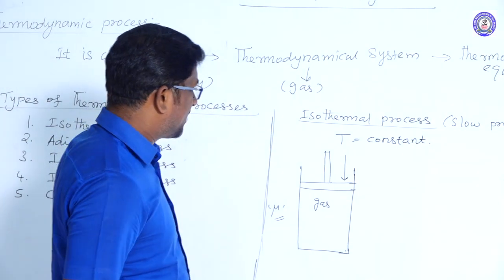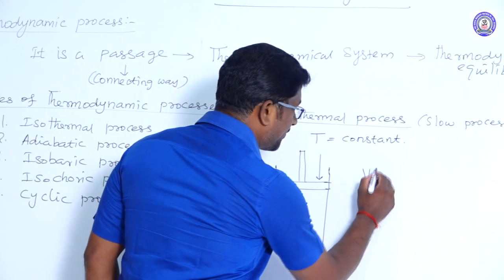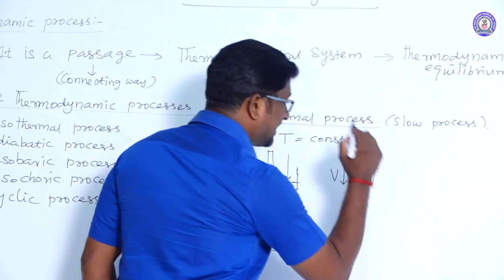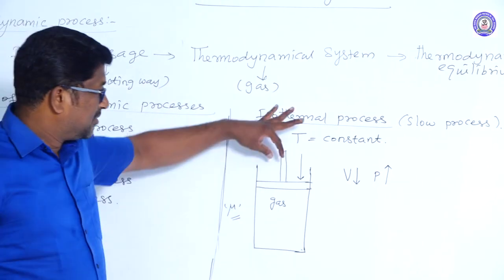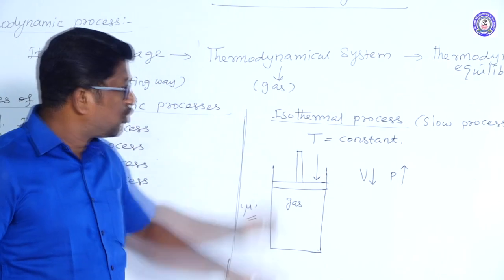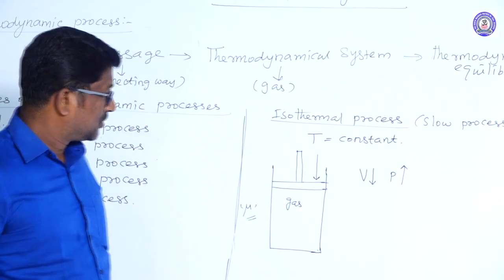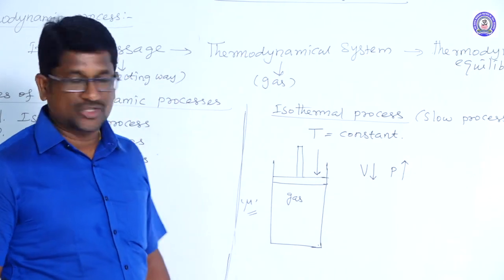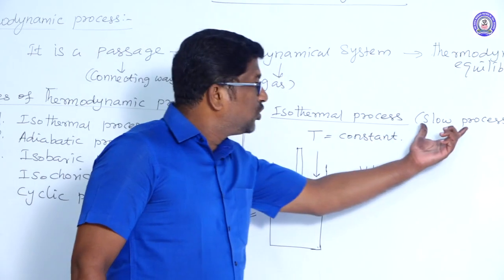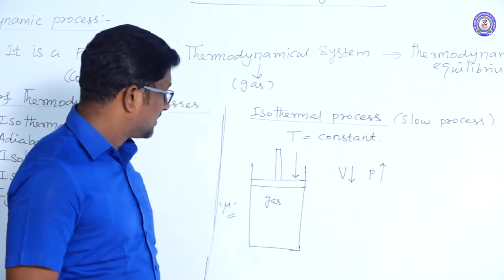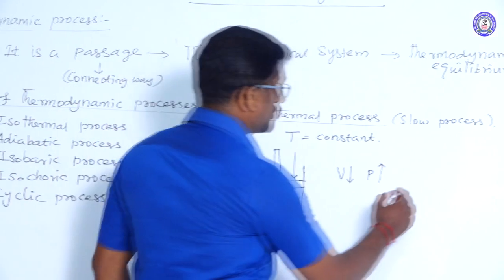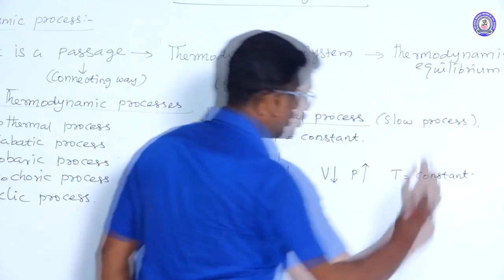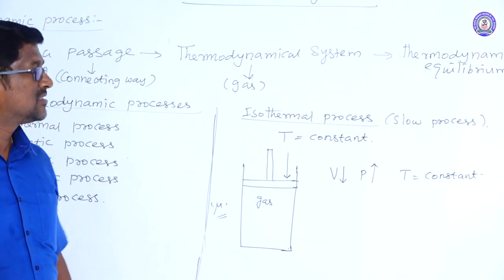When the gas gets compressed, its volume decreases and pressure increases. So due to the slow process, the temperature of the gas remains constant.